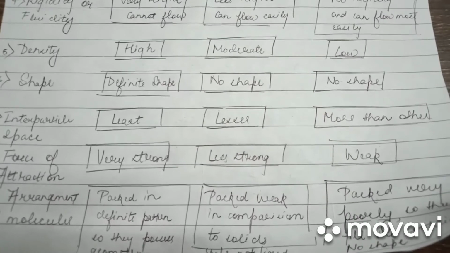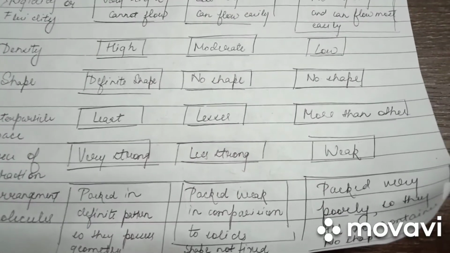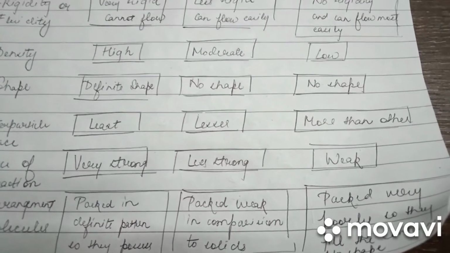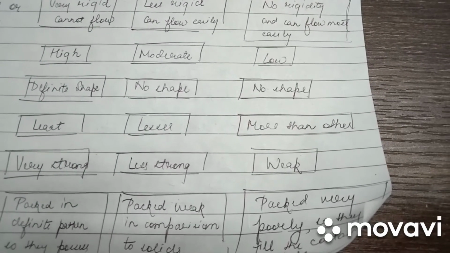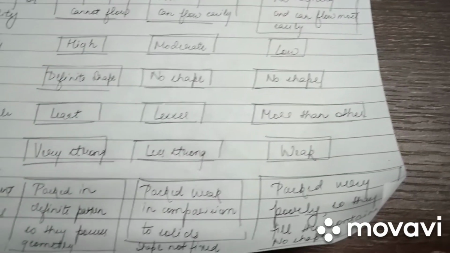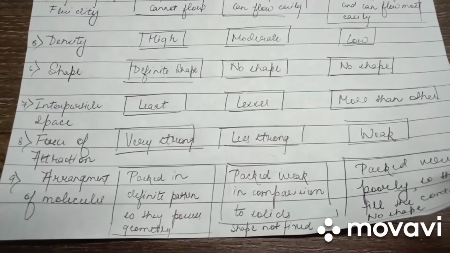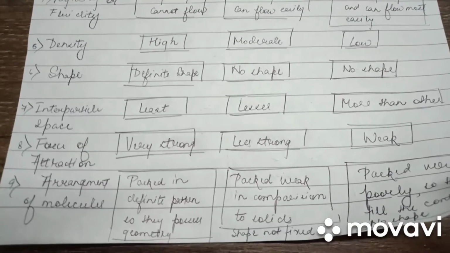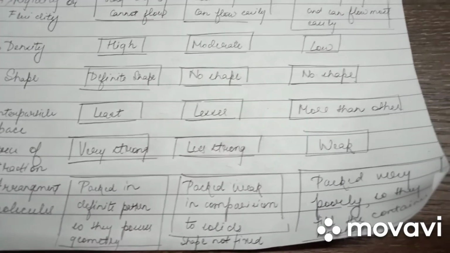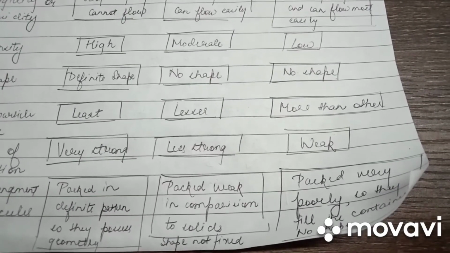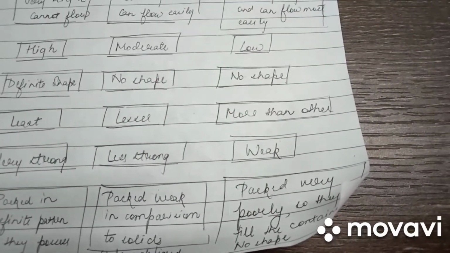Interparticle space is the least in the case of solids because they are tightly packed. In the case of liquids, it is more than solids. In the case of gases, the interparticle space is the maximum. Moving on to the forces of attraction. In the case of solids, the forces of attraction are very strong, as a result of which the particles are so close. Forces of attraction in liquids are less than that in solids, and in gases, they are the minimum.